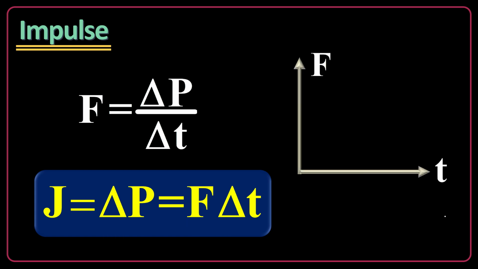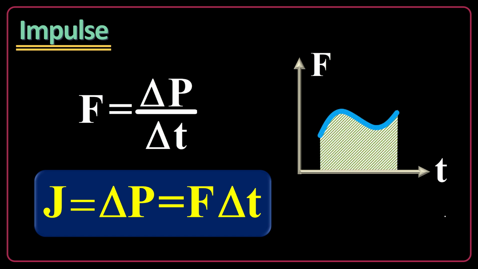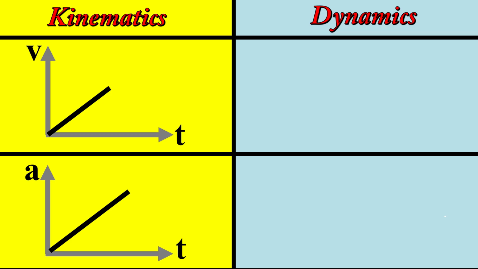Moreover, if you have a force-time graph, whatever it is, even a kinked graph like this, the area under the graph can easily be proved to be J, the impulse. Look at this diagram. On the left side, we have a VT graph and an AT graph. This AT graph is a different thing. It's not the AT graph of this velocity-time graph. So consider them from different perspectives.